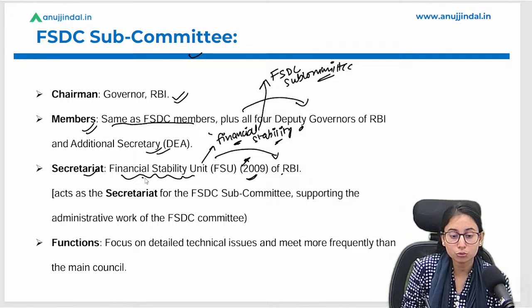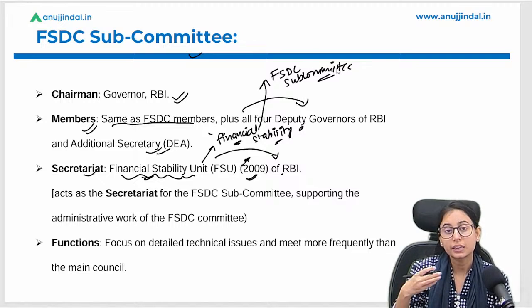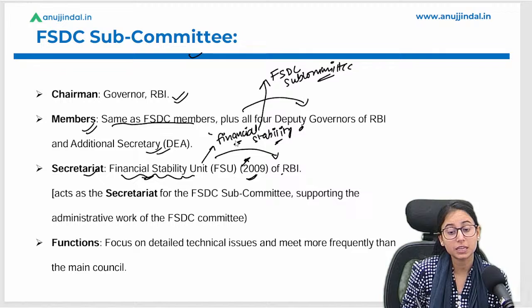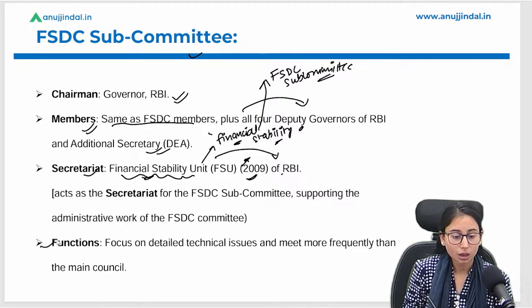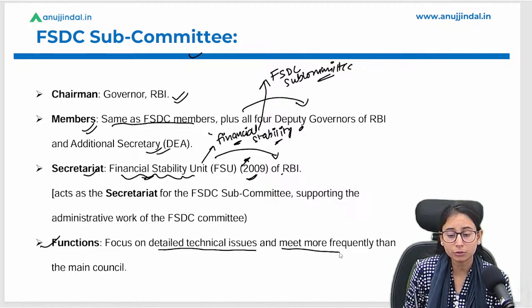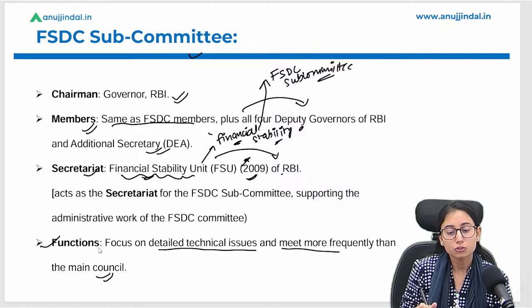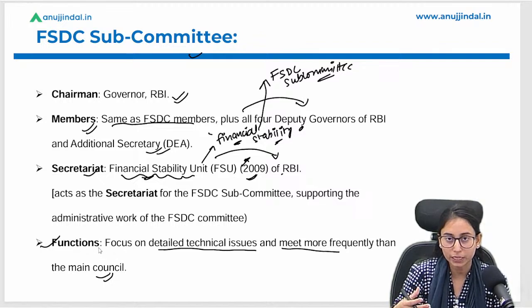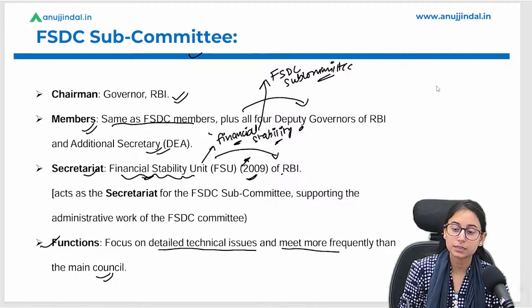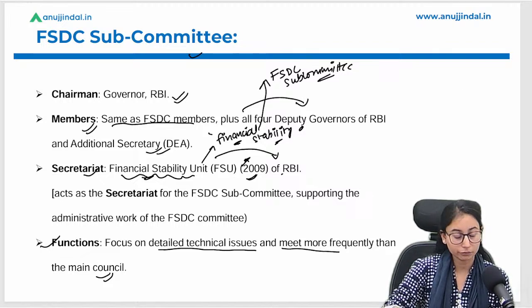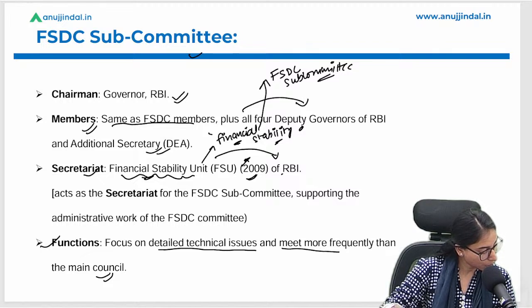Now these two units, the Financial Stability Unit and the FSDC subcommittee, coordinate with each other and work together to create this FSR report that is released by the RBI biannually. Now, what are the functions? The function is to look at the detailed technical issues and meet more frequently than the main council, the apex body. Okay, this is the additional information. I hope everything is fine till now.